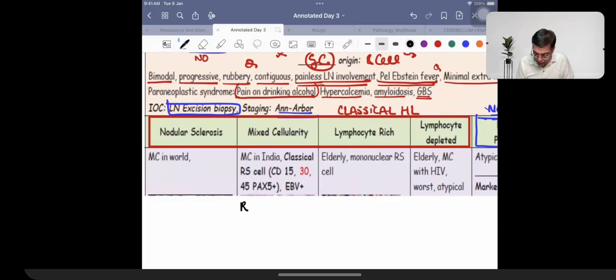tumor cells, and these tumor cells are going to be given the name of Reed-Sternberg tumor cells. I want you to remember and revise: Reed-Sternberg tumor cells are going to be CD15 and CD30 positive. So whenever we are talking about the presence of a tumor cell and the patients are having tumor cells which are going to be having markers like CD15 and CD30, that is given the name of a classical Hodgkin's lymphoma.